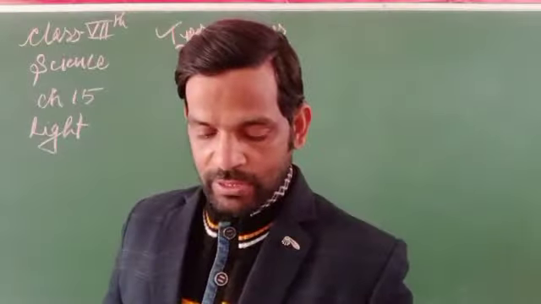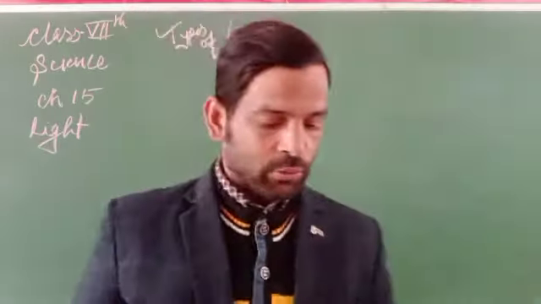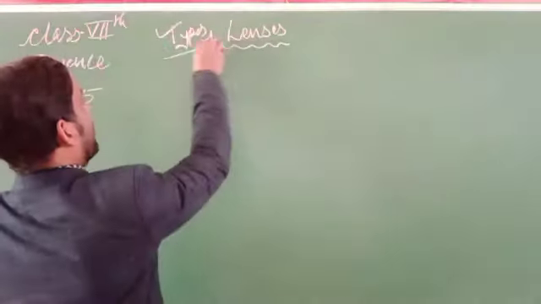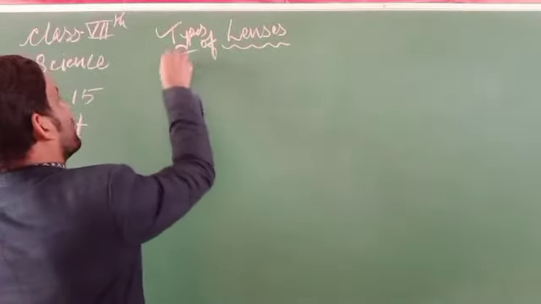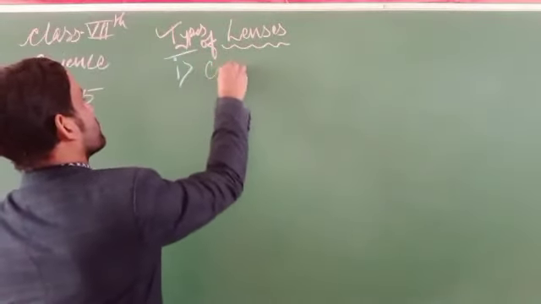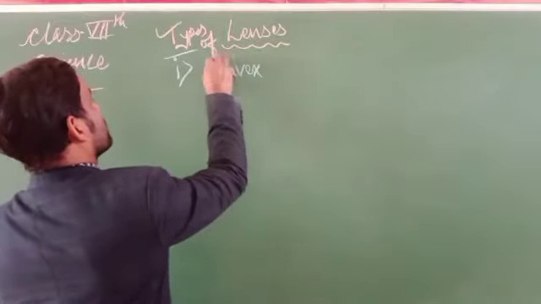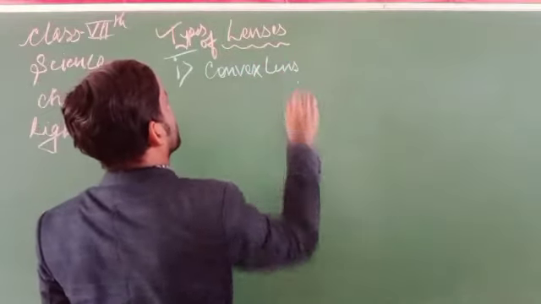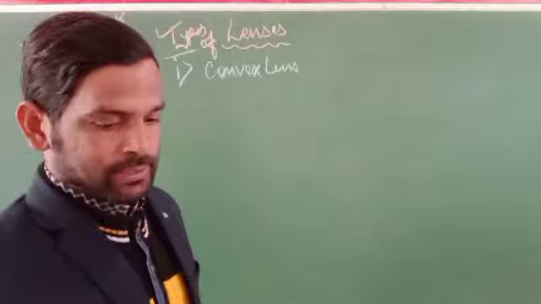We will first discuss the types of lenses, in which the first one is the convex lens. What is the convex lens?